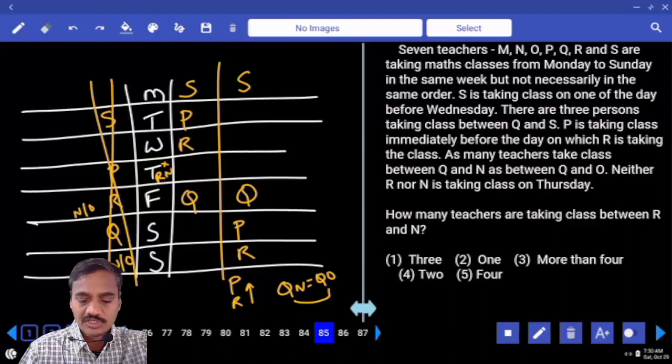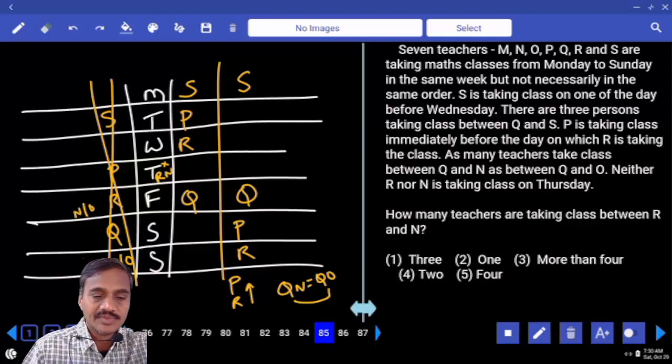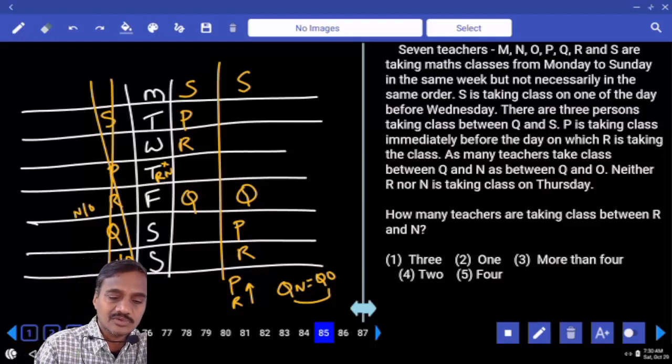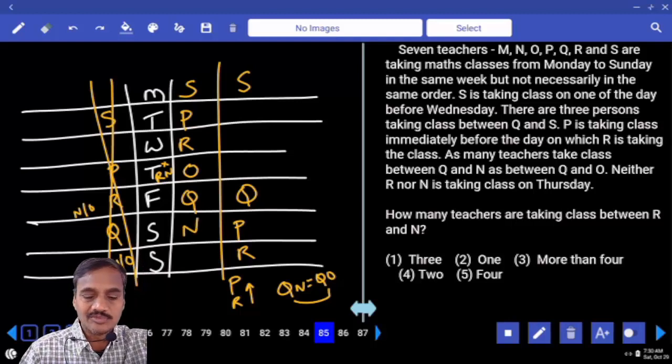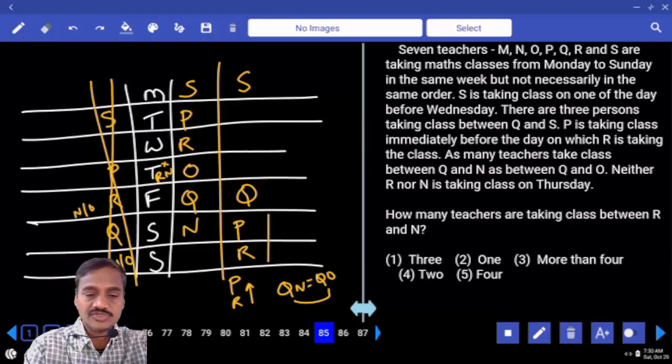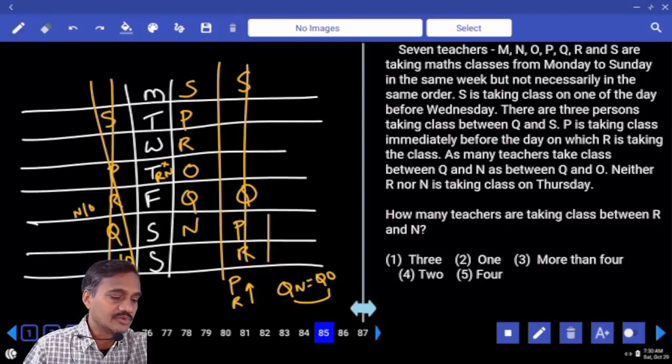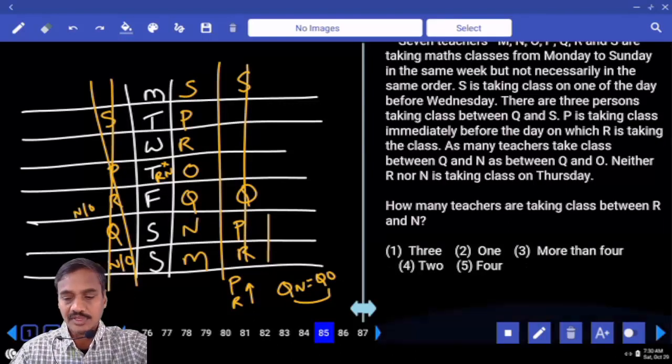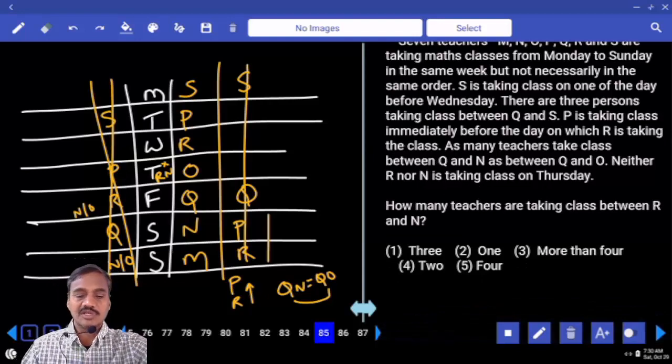Then next one, Q is exactly between N and O. As Q is exactly between N and O, and S is here, N is here. Is that right? And Q is exactly between N and O. So below Q, either N or O must be there, because Q must be between N and O, which is not possible. This is ruled out. Then who is the person left out? M. M is here. Then how many teachers are taking classes between R and N? In between R and N, there are exactly 2.